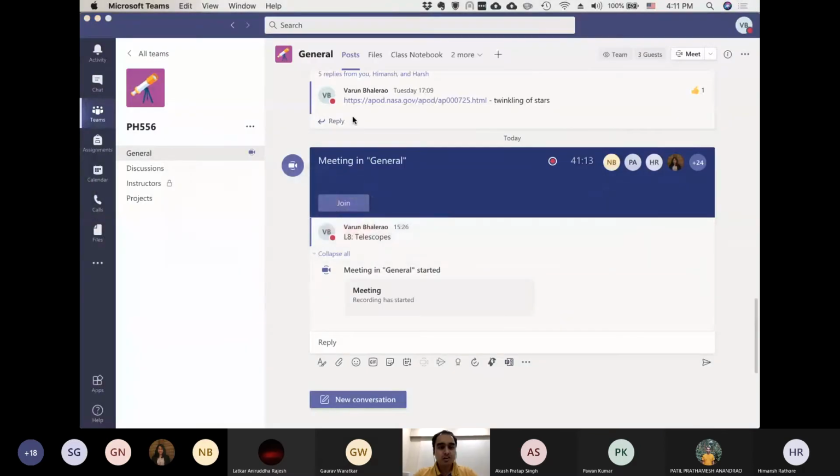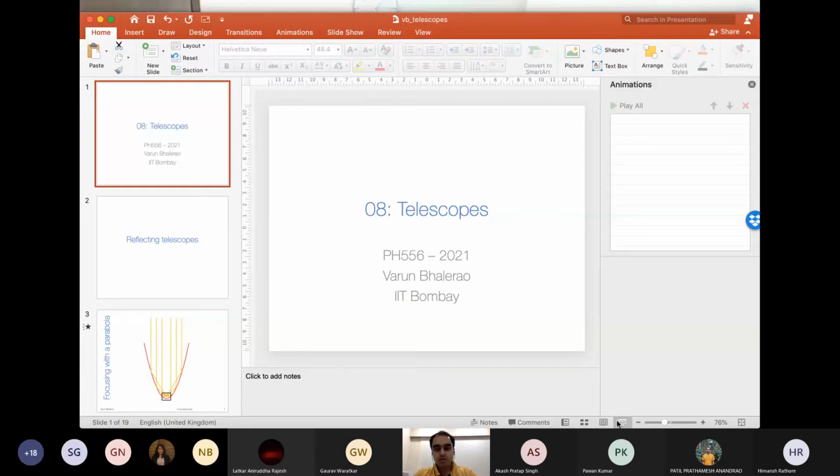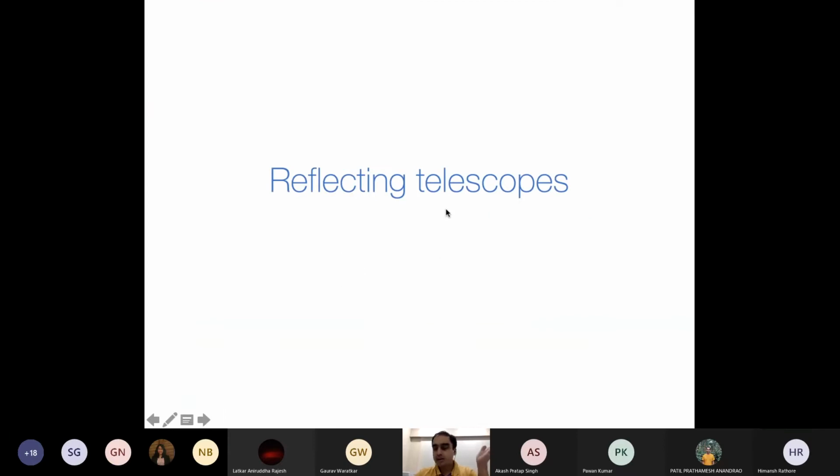All right, so let us now move to reflecting telescopes. Here, instead of spending a lot of time drawing a lot of lines, I thought it is easier if I simply use a presentation. So let's do this. The idea with reflecting telescopes basically is that you have to start with conic sections.